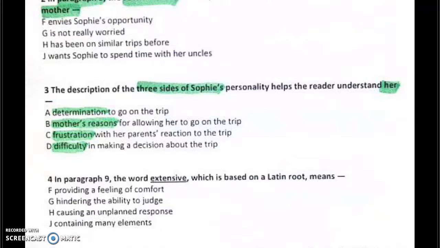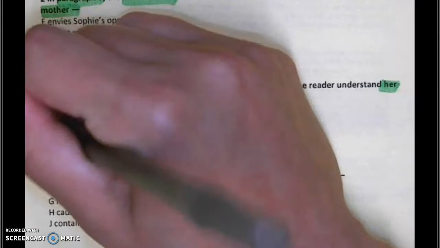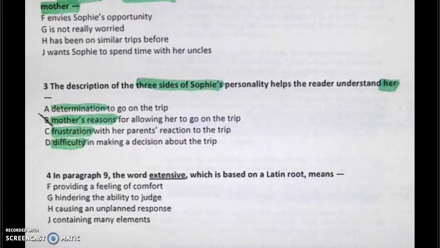Taking a look at this, the question is asking about who? Sophie. So what answer choice can we eliminate? Mother's reason for allowing her to go on a trip. Exactly. We can eliminate B. B is not talking about Sophie. It's talking about her mother. Okay? So we can eliminate answer choice B. Without having read the text, we know that B is not going to be correct.